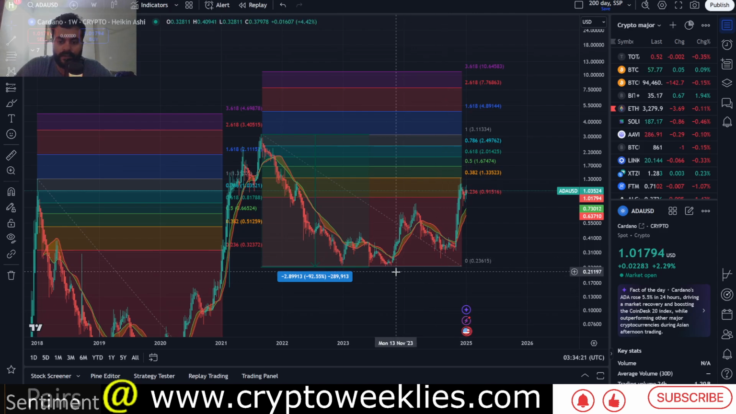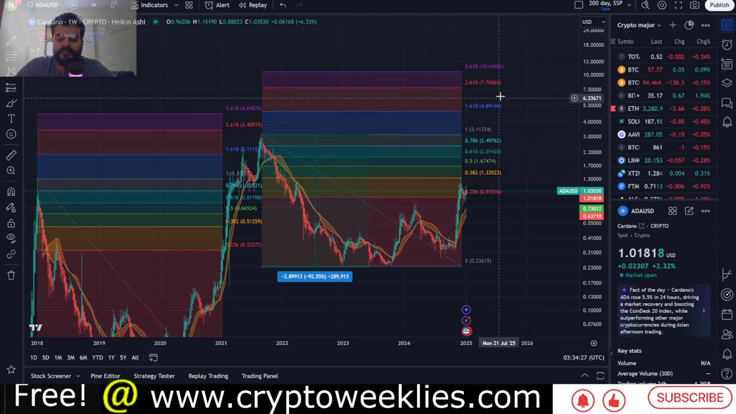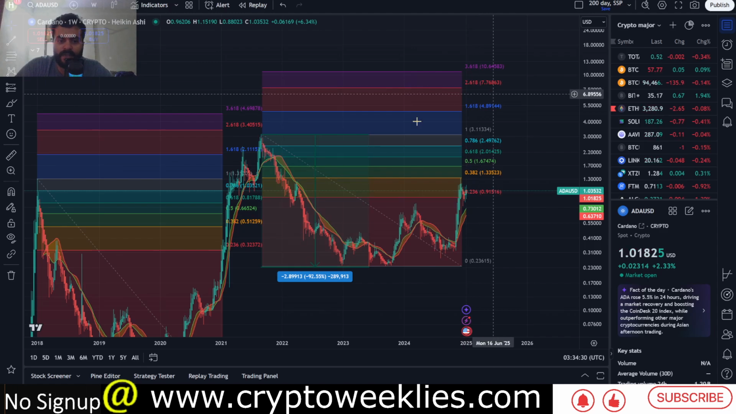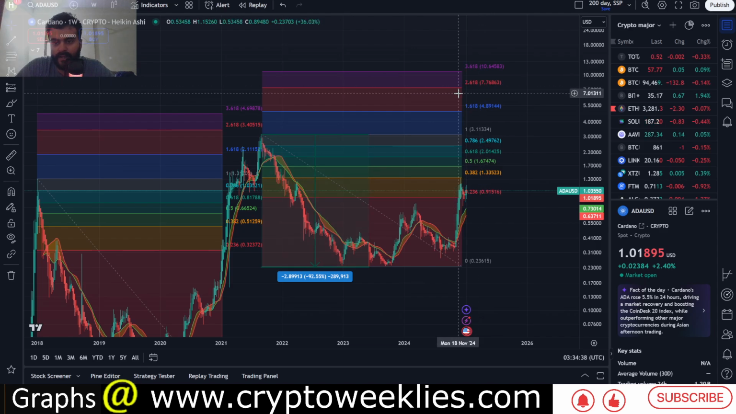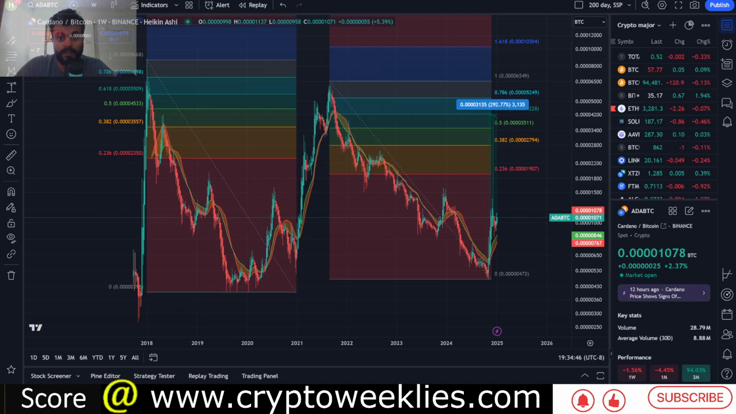If we retrace that move and use the 2.618 fib level as a target, roughly speaking, and again 10 to 20% lower than the 3.618, that would put ADA somewhere between the higher $6 and lower $7 as a price target. And again, that can be corroborated with its Bitcoin pair as well.